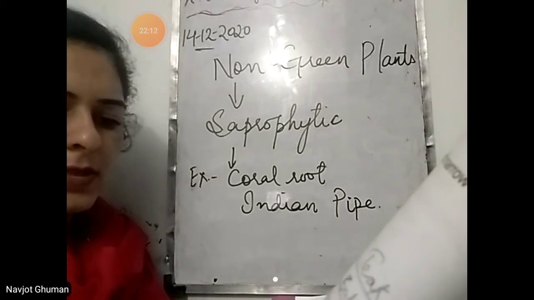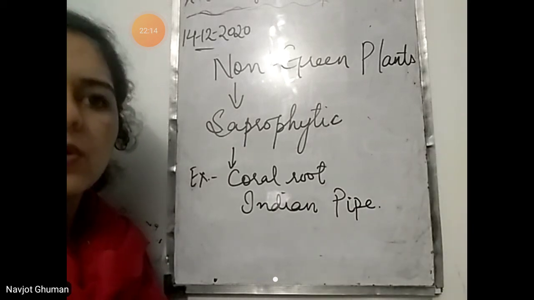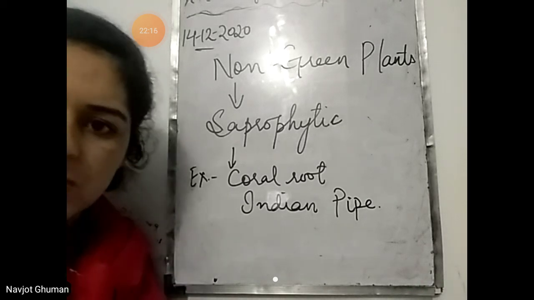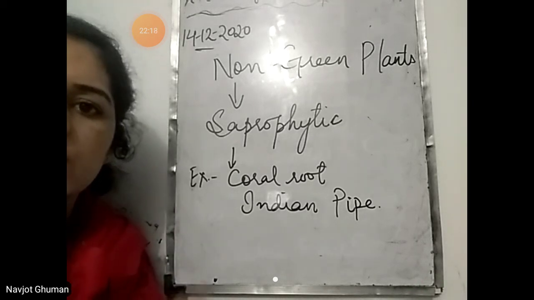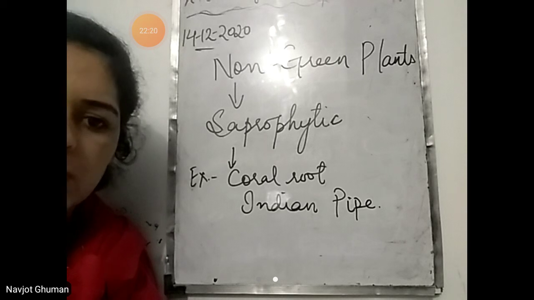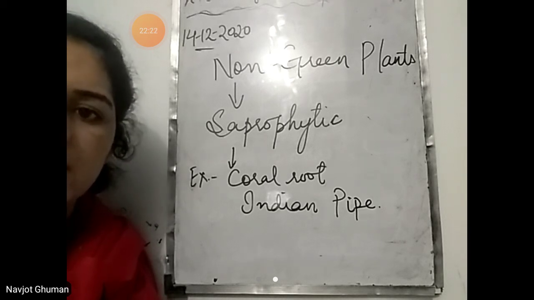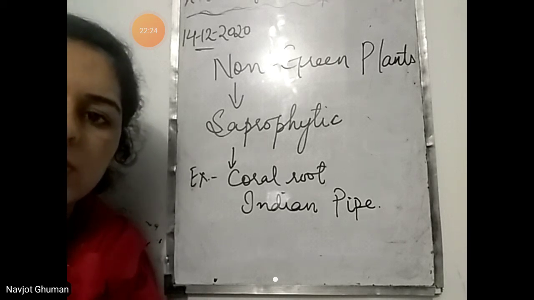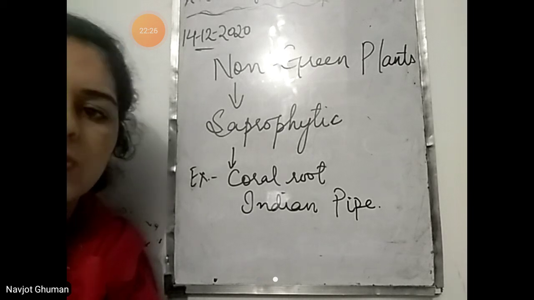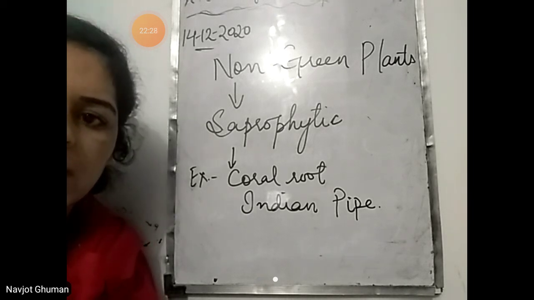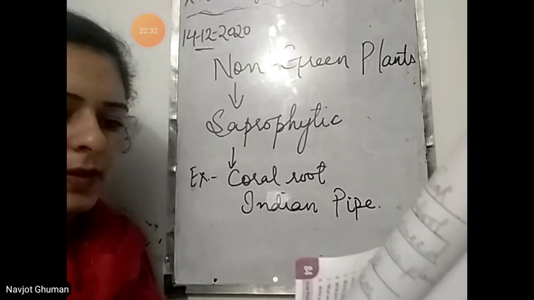Why do plants in swampy areas have breathing roots? Because in swampy areas there is sticky soil and a lot of water. So the roots that are underground are unable to breathe in those areas. So breathing roots grow in the plants over there. They grow above the ground, so that is why they are able to breathe over there.